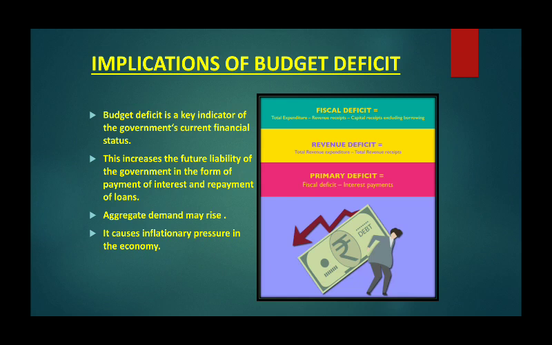The third one is, since borrowed funds are generally incurred to finance consumption expenditure of the government, a high level of revenue deficit causes inflationary pressure. Why? Because when the money which the government is borrowing is used in revenue expenditure, this creates additional money in the market, which increases the aggregate demand in the economy. And when aggregate demand is more and aggregate supply cannot increase up to the same level, the general price level increases. And this increase in general price level is known as inflation. So this may cause inflationary pressure in the economy.